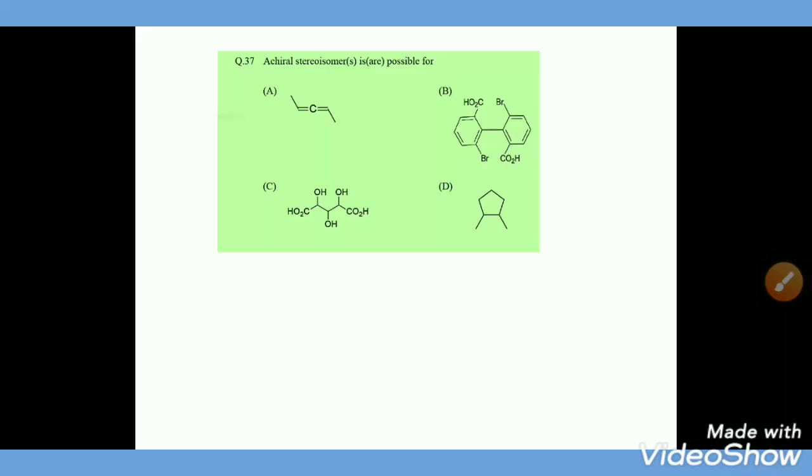This was the question from IIT JAM 2020, and here the achiral stereoisomer is possible for such type of molecule. See, the first one is an allene system, and the second one is a biphenyl system. And here in the allene system, the two bonds are as you can see in the picture.